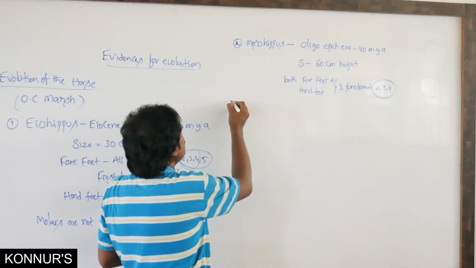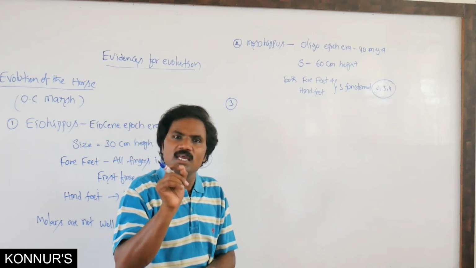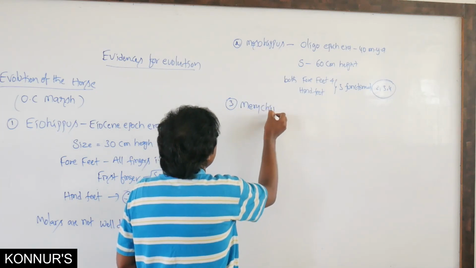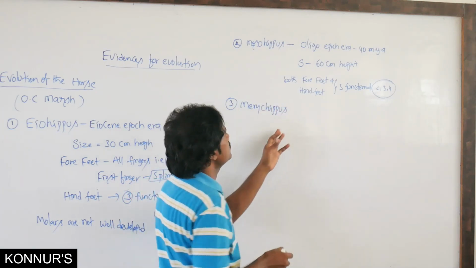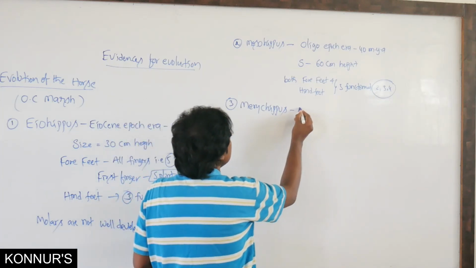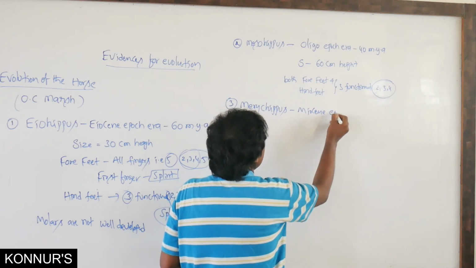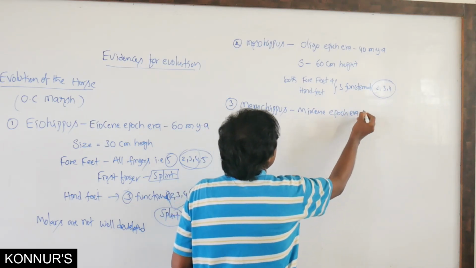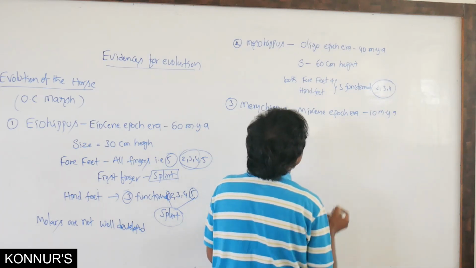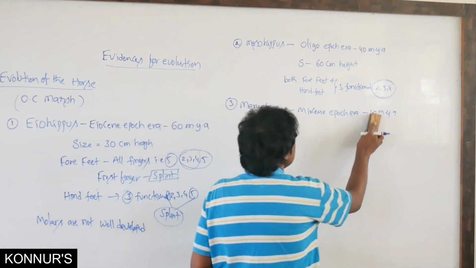Then from Mesohippus originated Merychippus, in the Miocene epoch, about 25 million years ago.